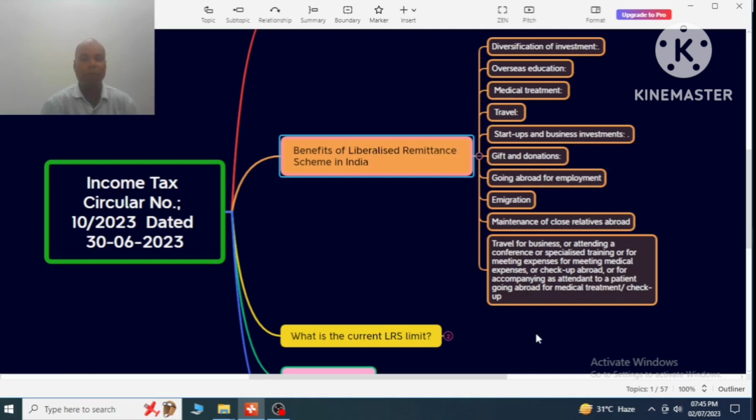So the RBI has introduced the LRS for the benefit of resident individuals and certain other persons.